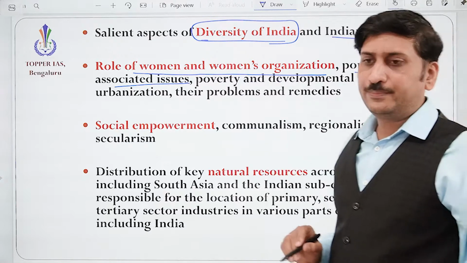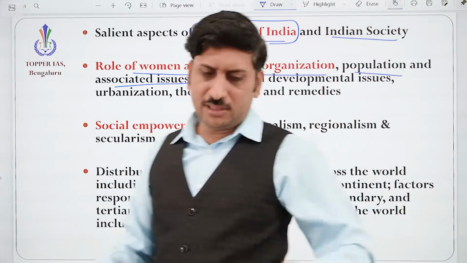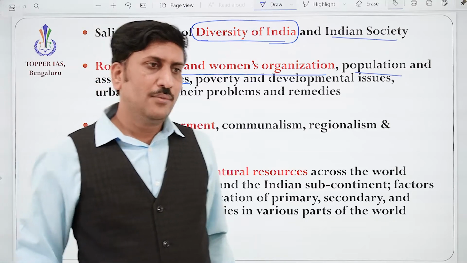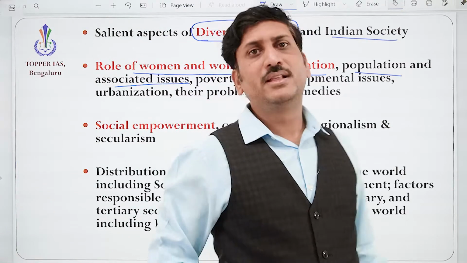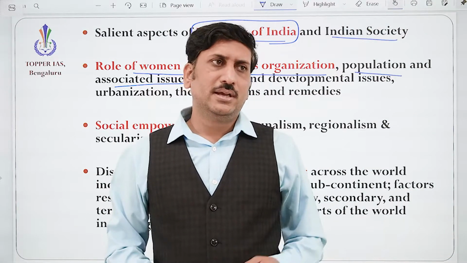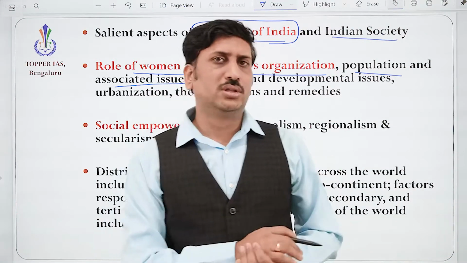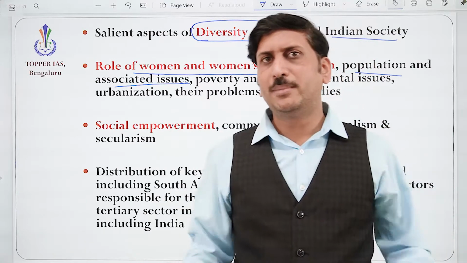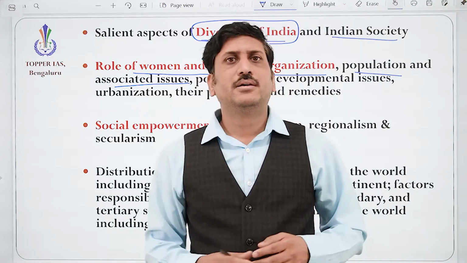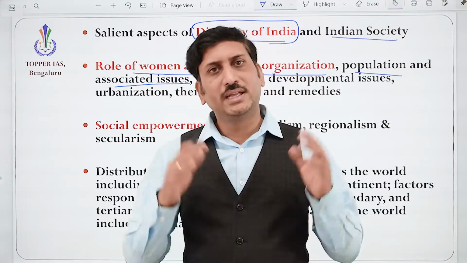Yes, definitely. Population, the huge population, we are the second most populated country in the world. We know that, correct? Whether it is a boon or bane? If you take it as a boon, it's a boon. If you take it as a bane, it's a bane. If all the youth are effectively used, the employment opportunities are created, then definitely they are going to contribute to the nation's development.